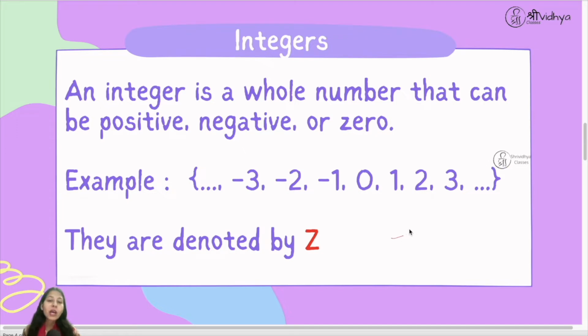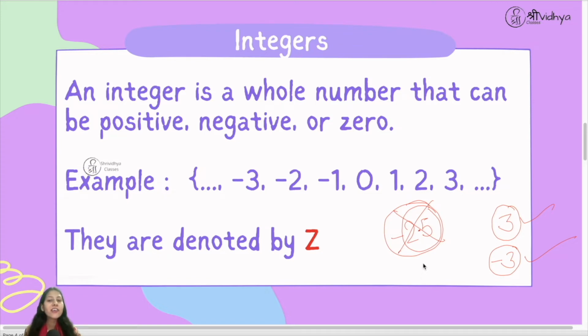Suppose you have minus 2.5. So 2.5 is not a whole number, right? So minus 2.5 will not be an integer. So if a number is a whole number, then that is an integer, and its negative will also be an integer. So these two are integers, but this is not an integer, right?